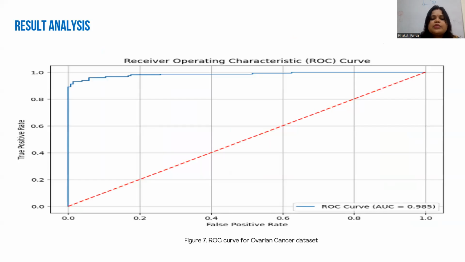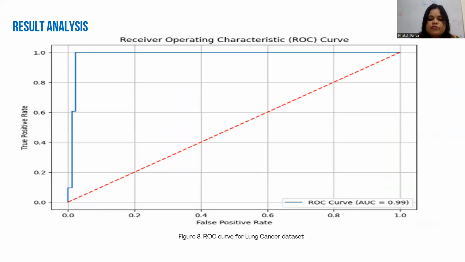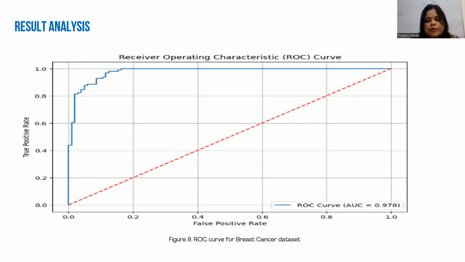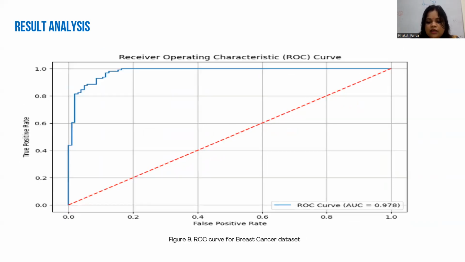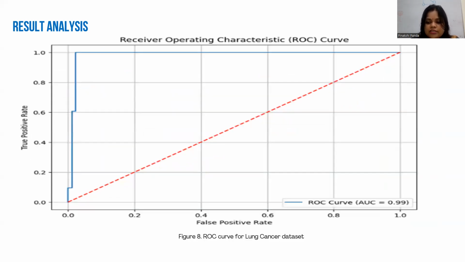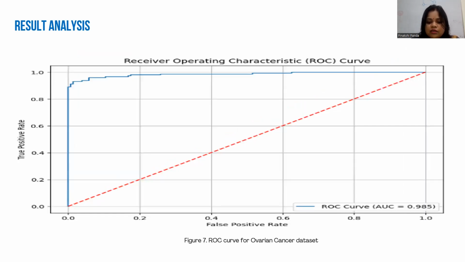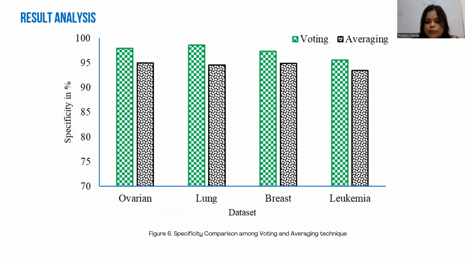We have to calculate the receiver operating characteristic, the ROC curve. We calculate the false positive rate and true positive rate. And this is the ROC curve for ovarian cancer. This is the ROC curve for lung cancer. This is the ROC curve for breast cancer. And this is the ROC curve for leukemia cancer, where the AUC is 0.973. In the case of breast cancer, the AUC is 0.978. In the case of lung cancer, it is 0.99. And in the case of ovarian cancer, it is 0.985.